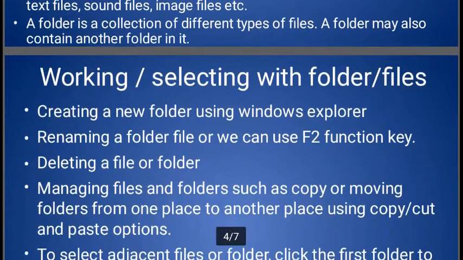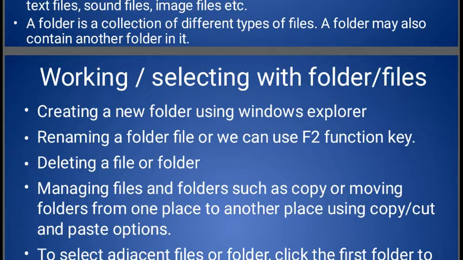Here there are a few things. Suppose we want to maintain or manage our data directly, we cannot. So the operating system provides a systematic way. First we can create our folder, then we can put our files in it, and this method we can use to manage our files and folders. Suppose we want to move and copy our files and folders, we can also do it easily using the cut, copy and paste options. So you can see creating a new folder using Windows Explorer. First we can create our folder.